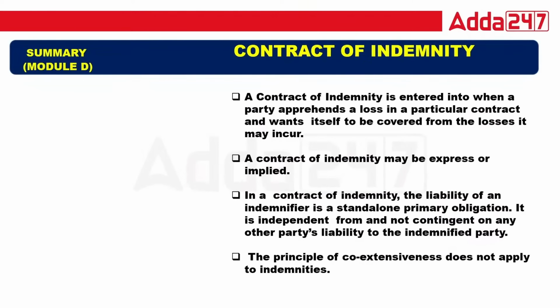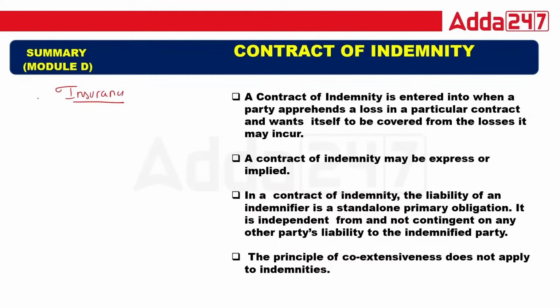Now, the special principles of contract. Let's do only one thing, that is the contract of indemnity. Then we will do the next term in the next slide. That is important. The first thing, contract of indemnity. So what is the contract of indemnity? The best example is insurance.